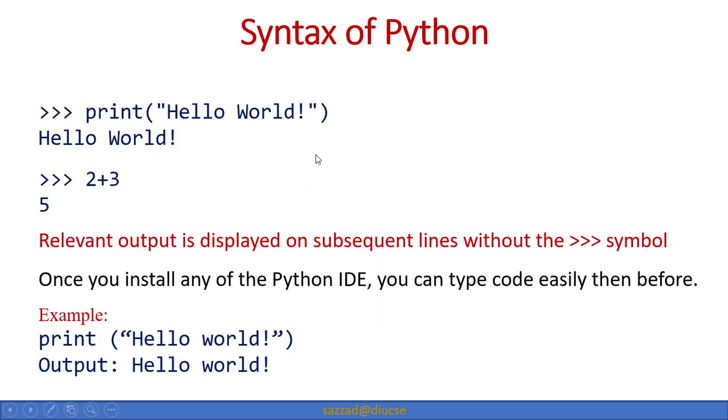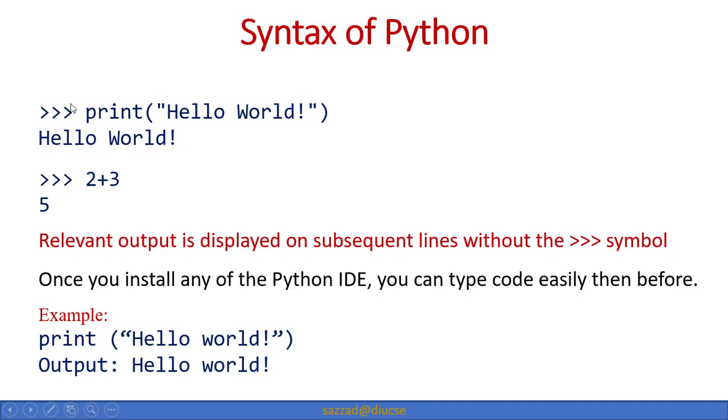So, the syntax of Python. As we said, it has very little syntax. We don't need to start with a main function or anything else. We can just print whatever, or write the particular part that we intend to execute. Like when we are trying to give an output like hello world.